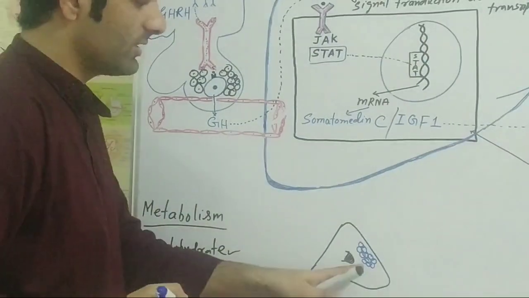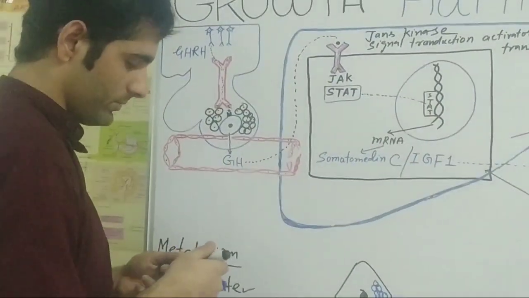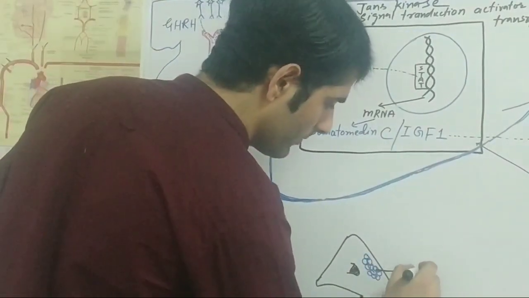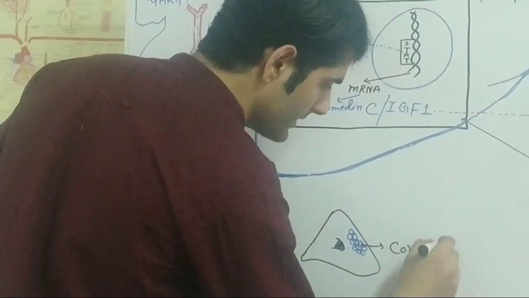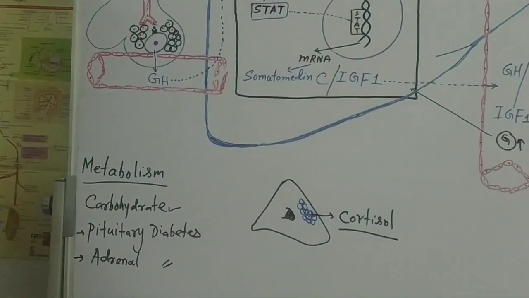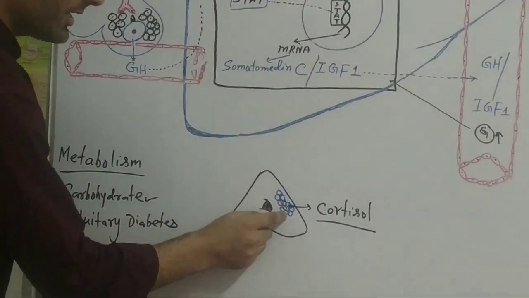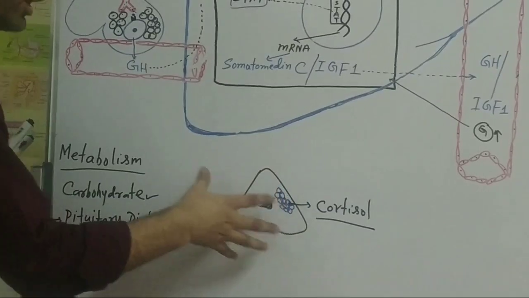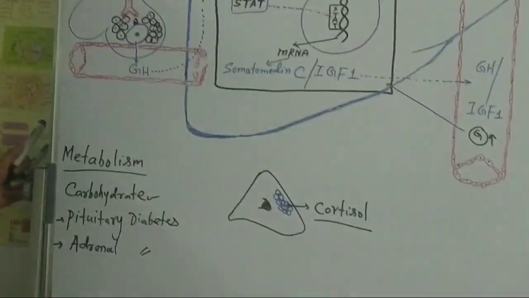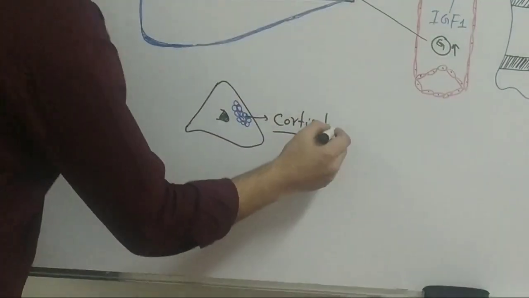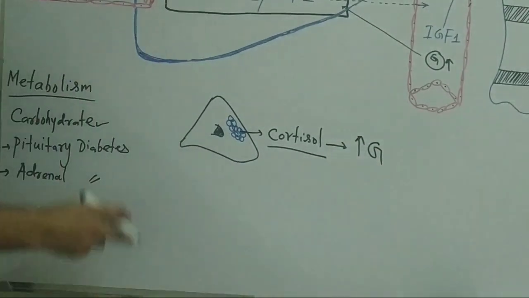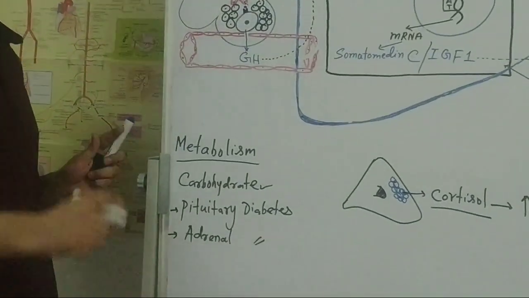Suppose these cells secrete a hormone that is cortisol, a glucocorticoid. As I have already told you, the glucocorticoids are also diabetogenic. When there is a tumor in the cortex, there are more cells. When there are more cells, it means more cortisol will be secreted. Now eventually what will happen? Again in the blood, the glucose level will increase. Such kind of diabetes is known as adrenal diabetes.